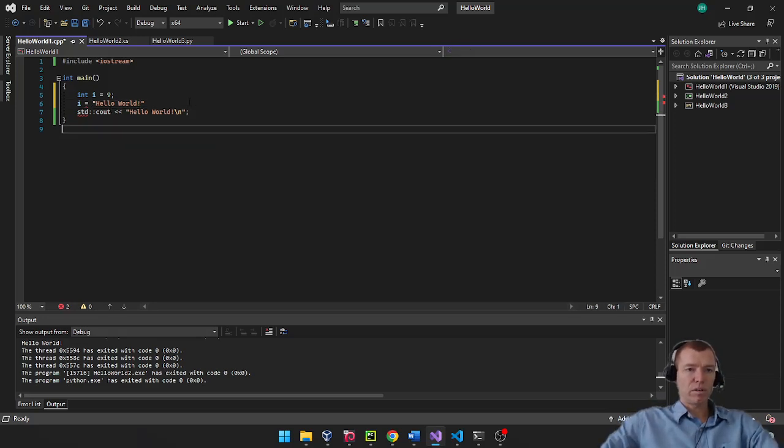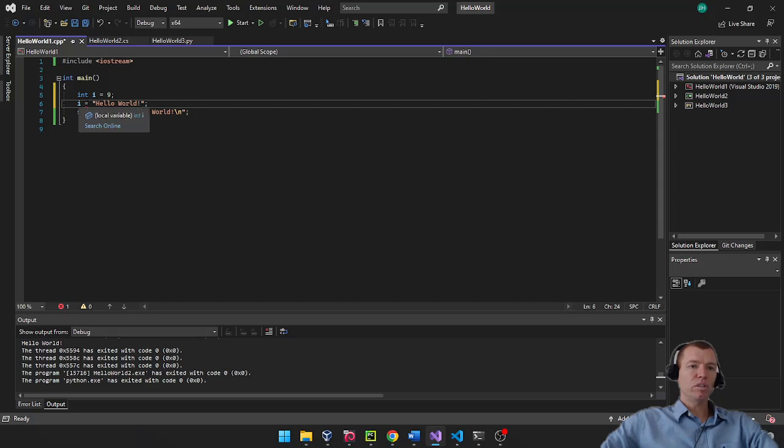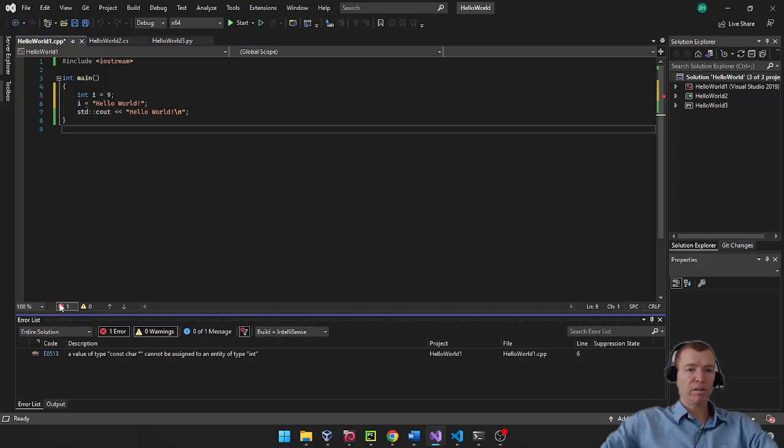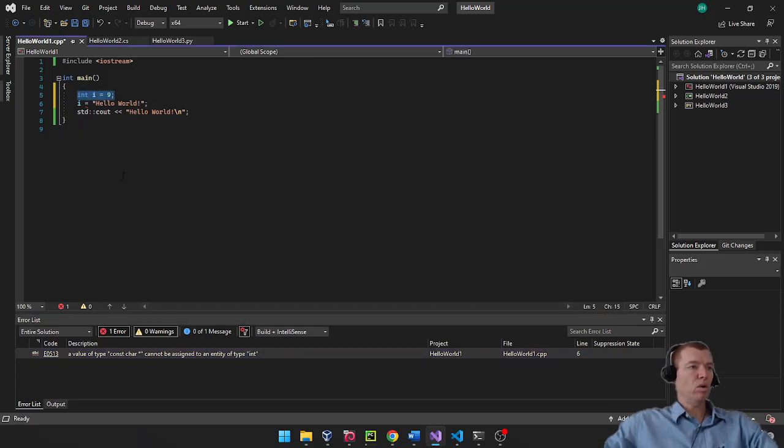You'll notice, oops, I got a semicolon here in the statement. You'll notice that I get a squiggly line, which means that it's some kind of error. If I click on the error down here, you'll see that I cannot, in C++, take a constant char star and convert it to of type int. Once I've declared a variable of type int, it can only hold integers. In this case, hello world is what's called a char star or a string in C++. I can't assign anything that's not of the right data type that I initially assigned to I. So this gives me an error.